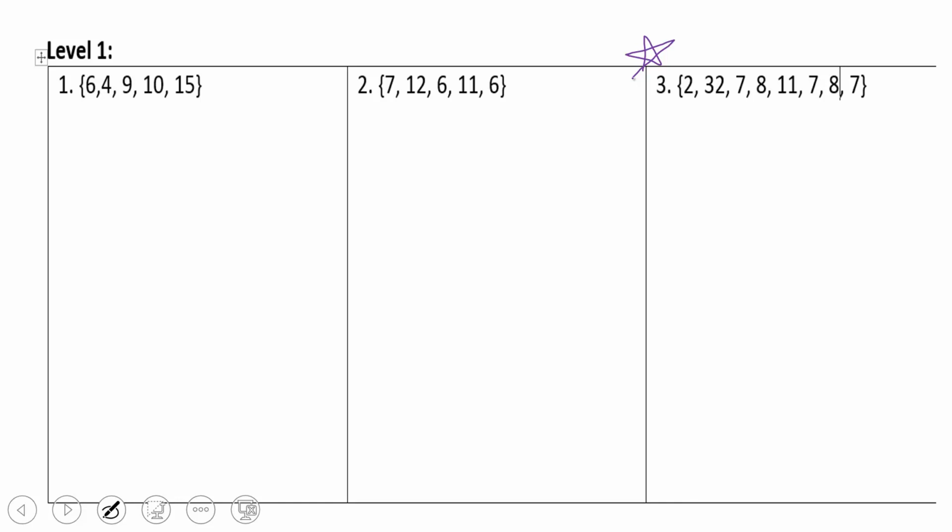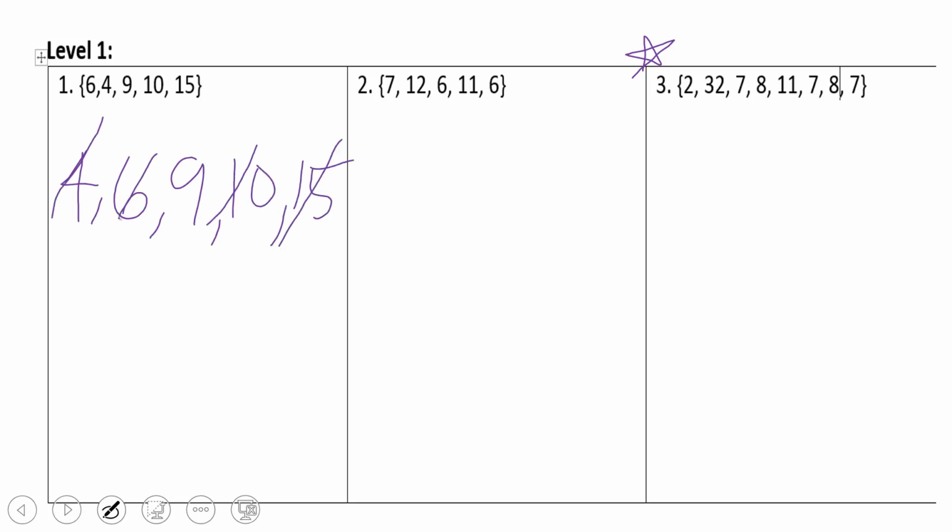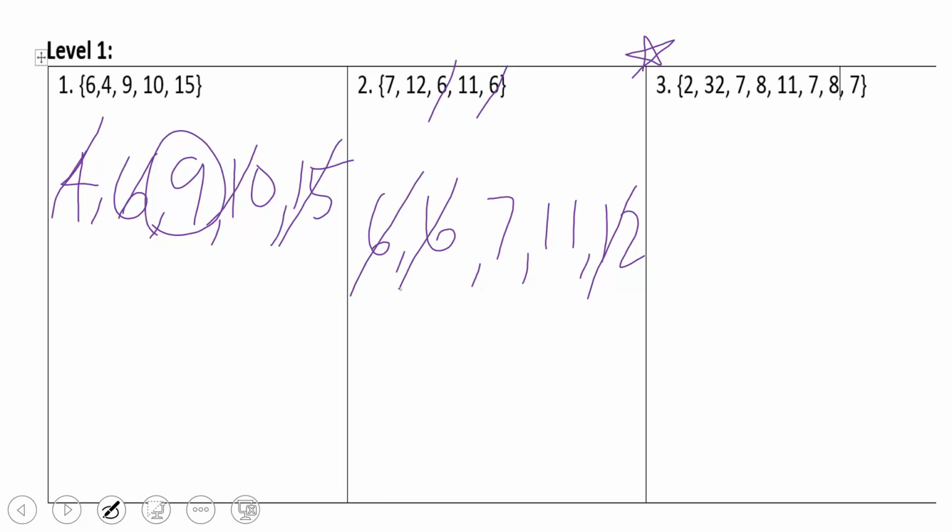Number 1, let's go ahead and order it. So it goes 4, 6, 9, 10, 15. I cross out. The median is 9. Number 2, 6, 6, 7, 11, and 12. I cross it out. That median is 7. Life gets pretty fun with number 3. I added in some extra numbers, so go ahead and make sure that your number 3 matches my number 3.